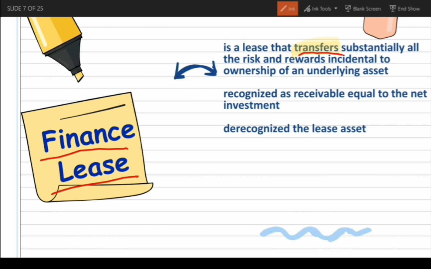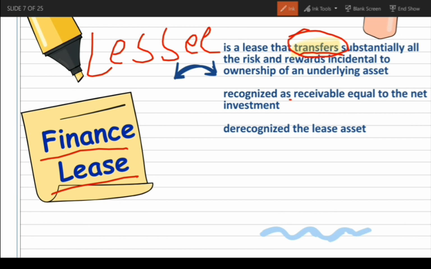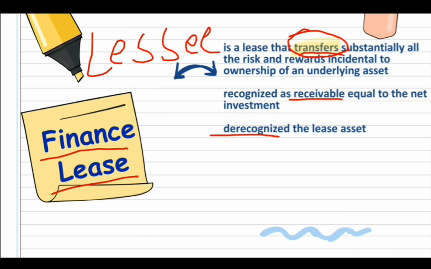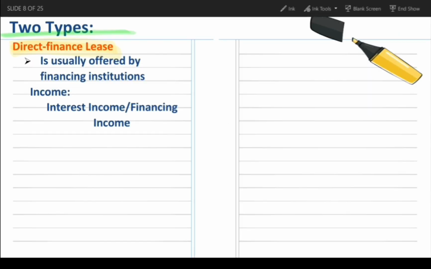Ang second classification ay finance lease. Is a lease that transfers substantially all the rights and rewards incidental to ownership of an underlying asset. So dito nagkakaroon na ng transfer of ownership. Ibig sabihin si lessee na ang nagiging owner. So dahil si lessee na ang owner, nire-recognize ito ni lessor as receivable equal to the net investment and dine-recognize niya yung lease asset. So merong dalawang types.